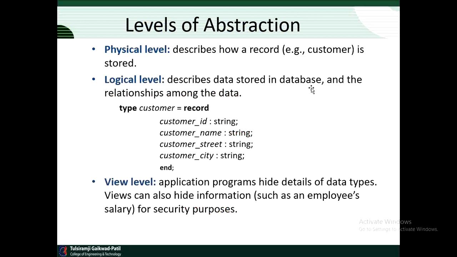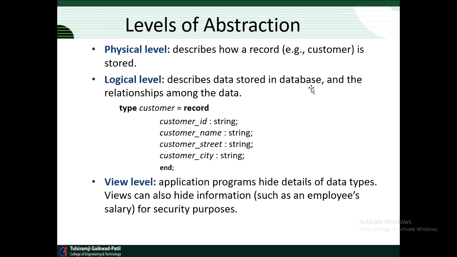First of all, we will see levels of abstraction. So there are three main levels of abstraction in the database management system. That is physical level of abstraction, then logical level of abstraction, then view level of abstraction. Why are these three levels built or designed? To hide the complexity from the user in the database management system. What is the use of these three levels of abstraction? That we will see now.